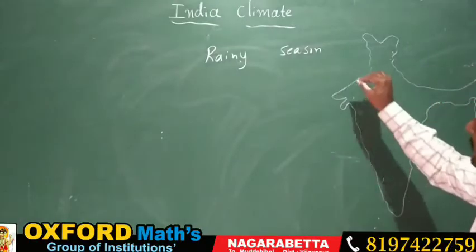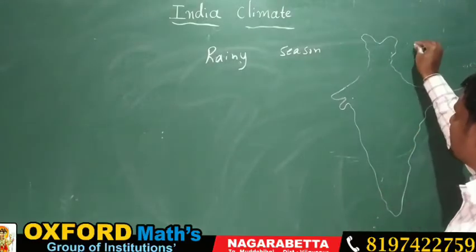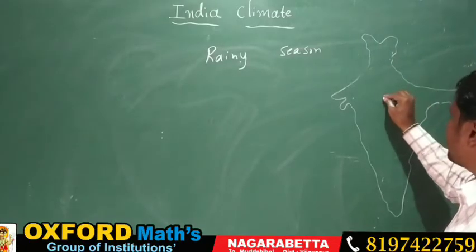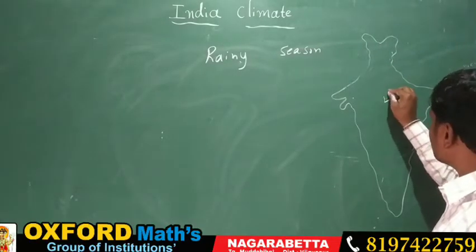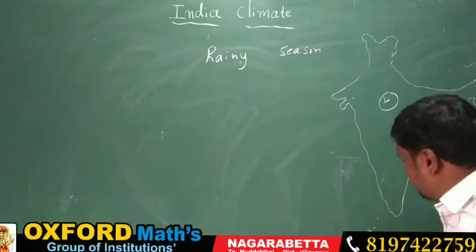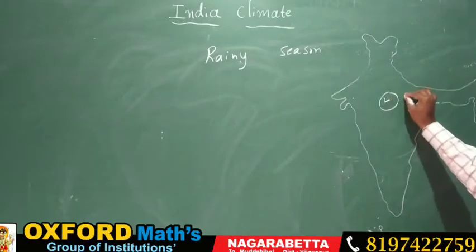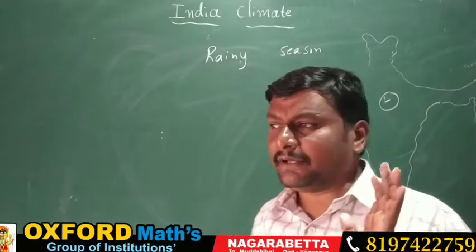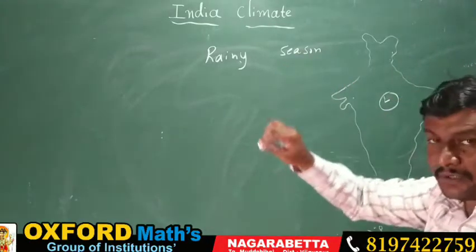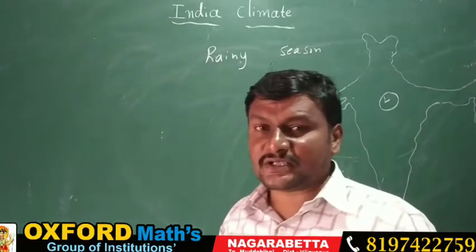What happens in the month of June last week or up to July first week? Temperature is going to be recorded, and when temperature decreases day by day, the land becomes low pressure here, and high pressure will be concentrated in the Indian Ocean. The high pressure is created in the Indian Ocean and low pressure is created in the central part of India. Why is low pressure created here? I told you, because of the rotation of the earth, the pressure is decreased here.